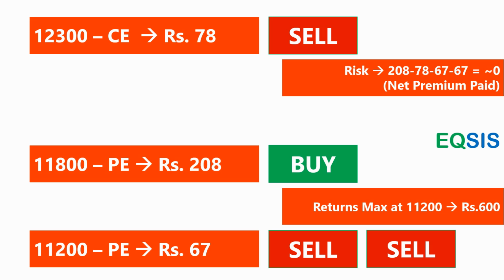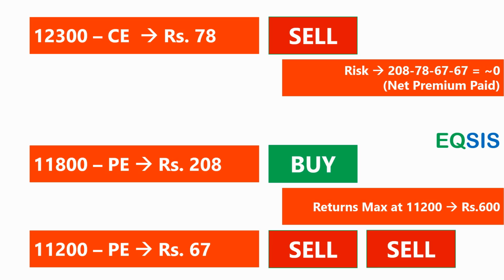If the price is 11,500, I make 300 rupees in returns. If the market is at 11,200, I make 600 rupees. If the market is at 12,300 or 11,900, I make nothing and I lose nothing, because the net premium is 0. But remember, if the price goes anything above 12,300, I lose money. For every 1 rupee, I lose 1 rupee, because the call I sold may trouble me. If the price goes to 12,500, I lose 200. But the maximum return I am betting on here is 600. So even if I risk that 200, I am looking for 600 on the downside. It is a good play, is what I feel.